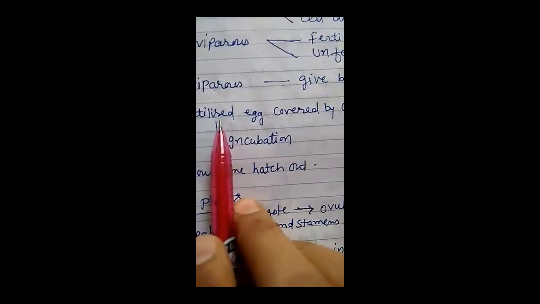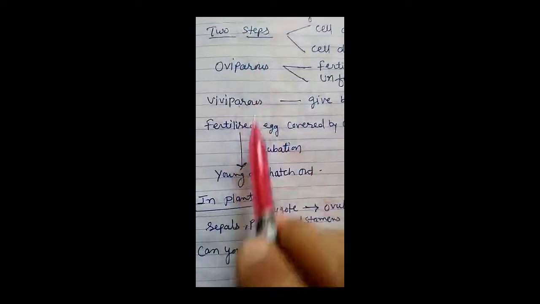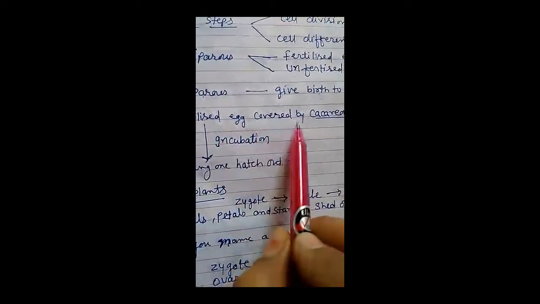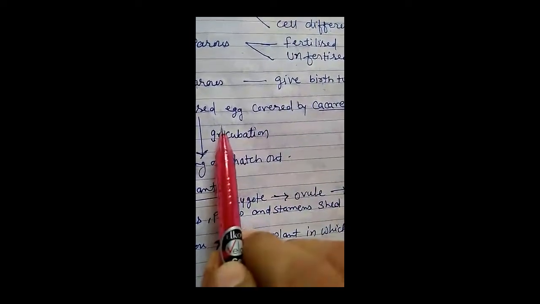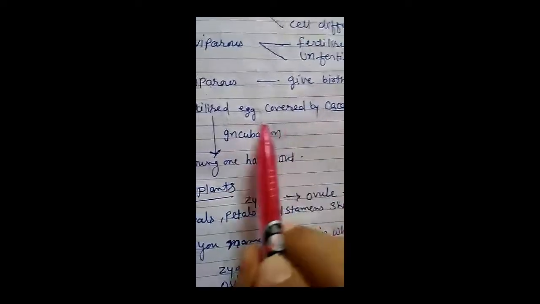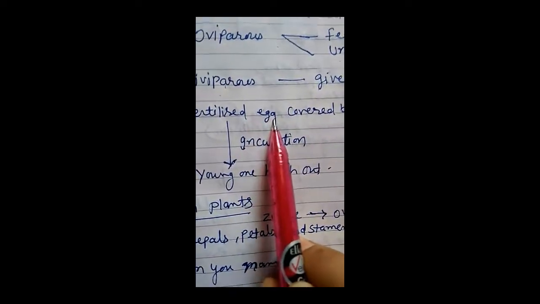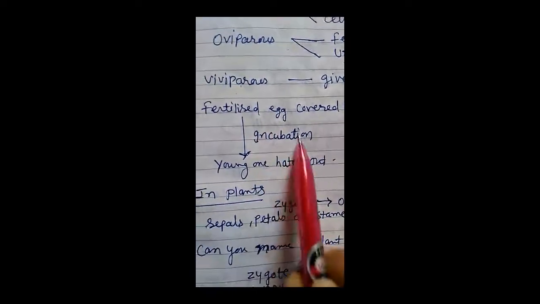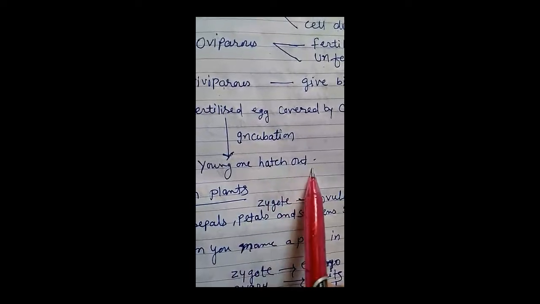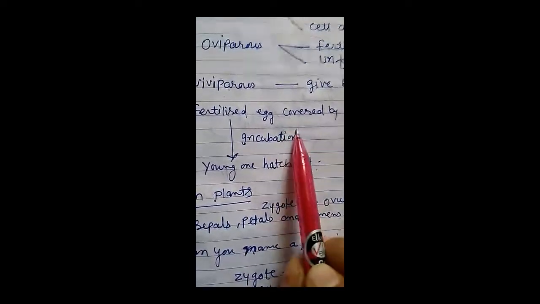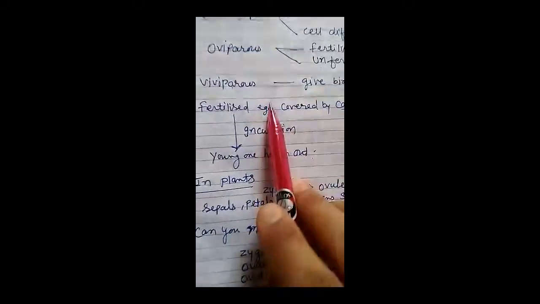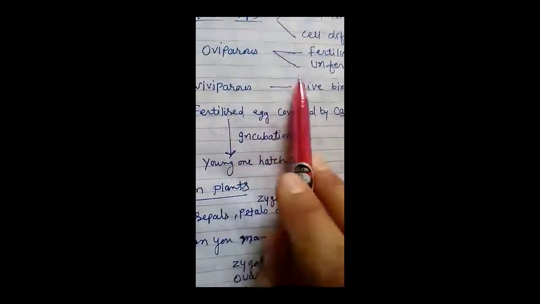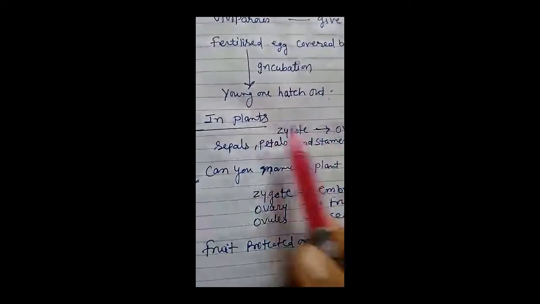A fertilized egg, when released from the female body, is covered by a calcareous shell. Like in birds, this calcareous shell protects the fertilized egg, and after the incubation period, the young one hatches out from the fertilized egg. This is all about reproduction in animals, that means how zygote converts into embryo and young one.